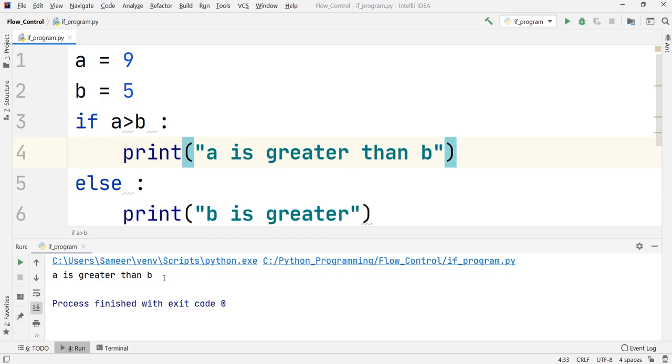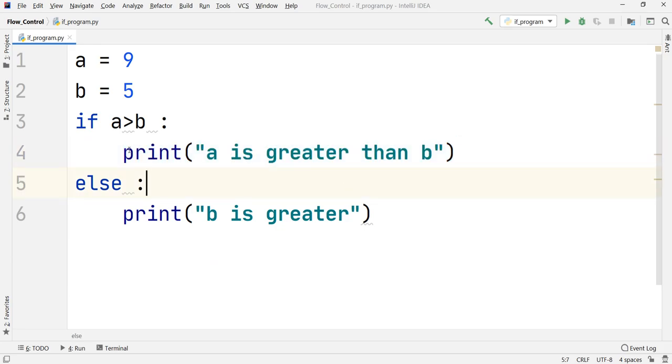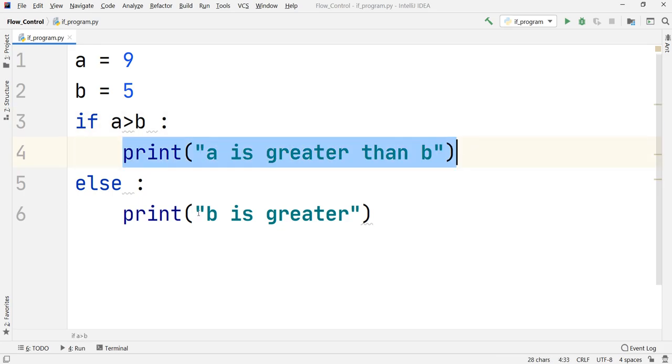Okay, so as expected, because now a is greater, that is why this line of code is executed. But the important thing that I have told you: at no point of time will both the printfs be executed. Only one of the lines will be executed, depending on the condition which we have set.